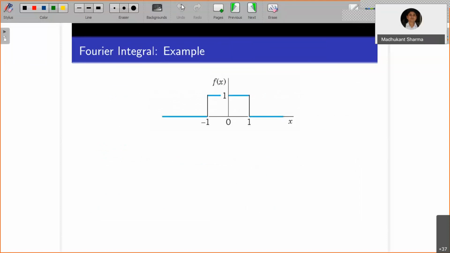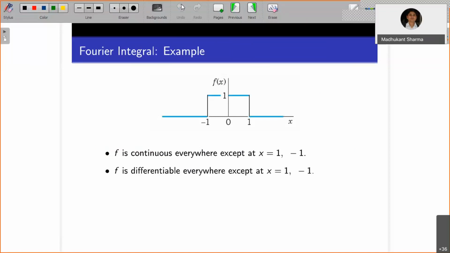So let's see whether all the conditions are satisfied or not. You can see that at the points -1 and 1 the function is not continuous, and elsewhere it is continuous. That is the very first thing. Second, it is differentiable everywhere except at x equal to 1 and -1, but the left hand derivative and right hand derivative exist, though they are not equal.